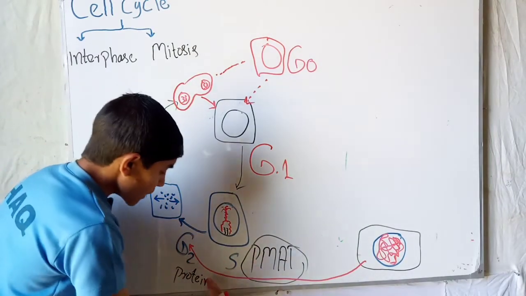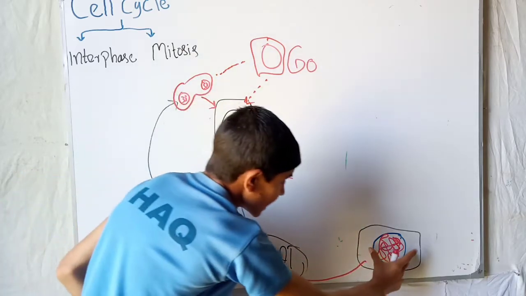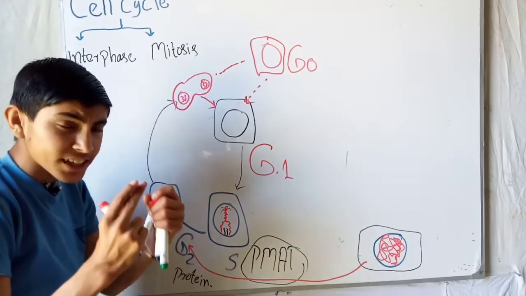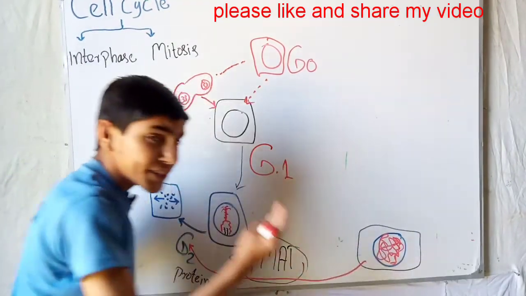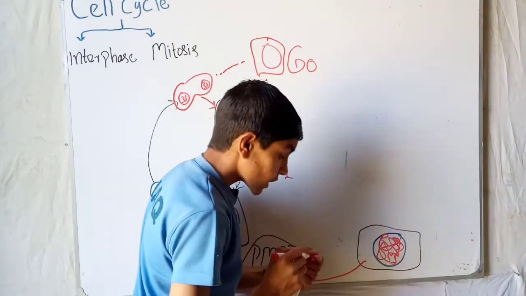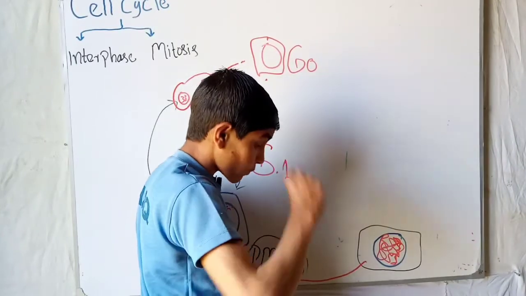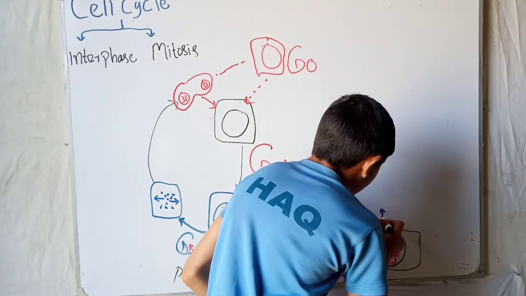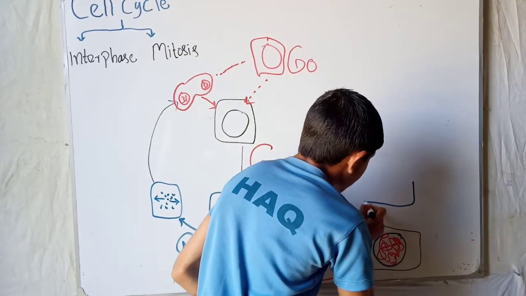So before the prophase, the cell structure is like this. The genetic material is uncoiled and like this structure. So now we will start with the prophase. So in the prophase, this is a cell.